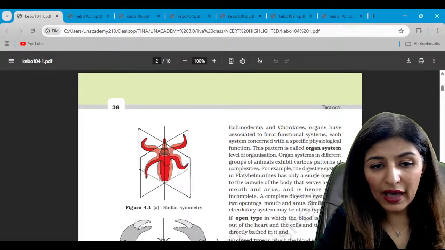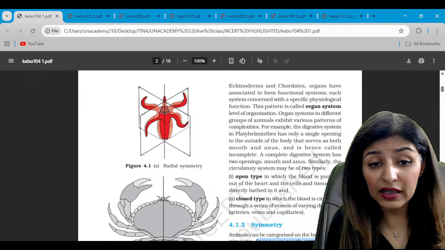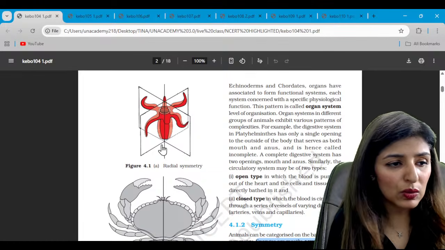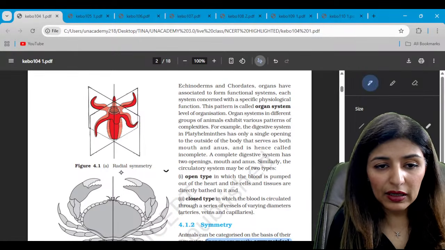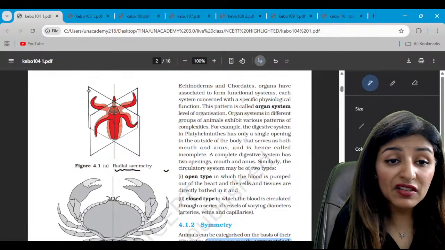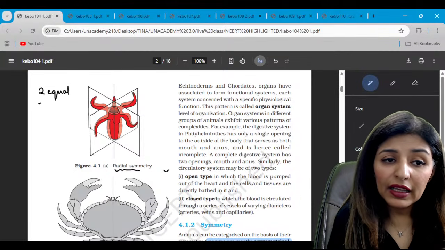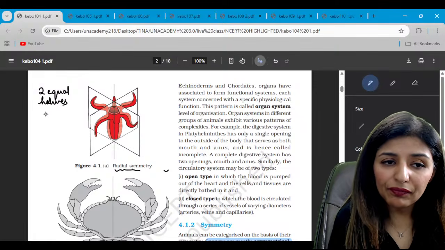Moving on to the diagram, first diagram of the chapter. This diagram represents the radial symmetry. So what is radial symmetry? You can divide the organism into 2 equal halves in any plane. Is that clear? In any plane.